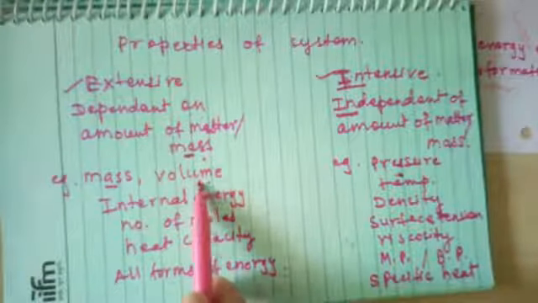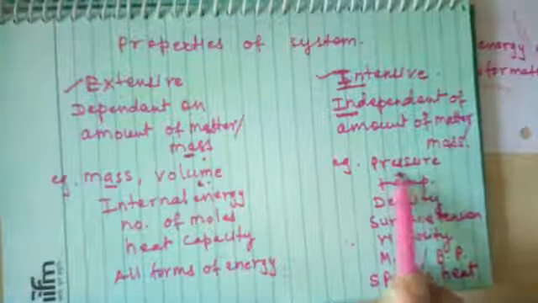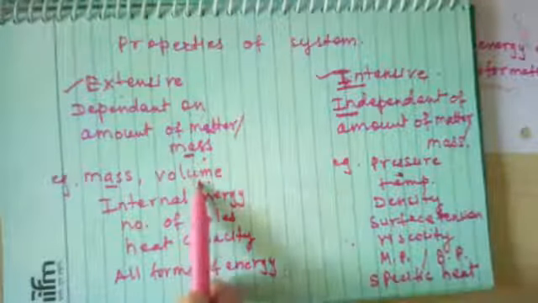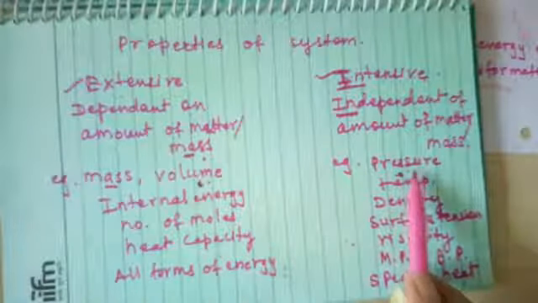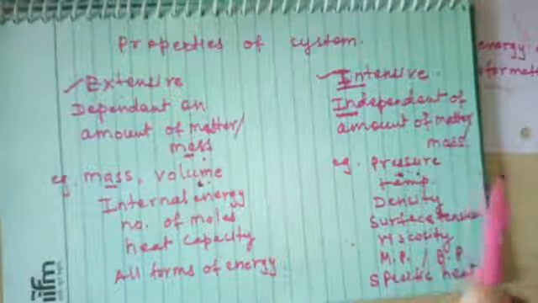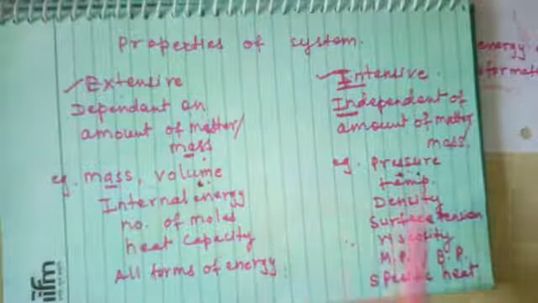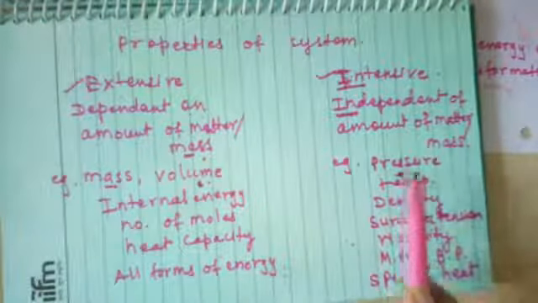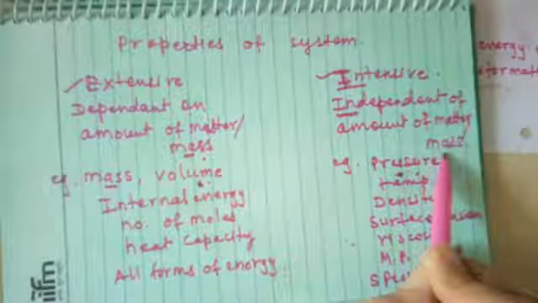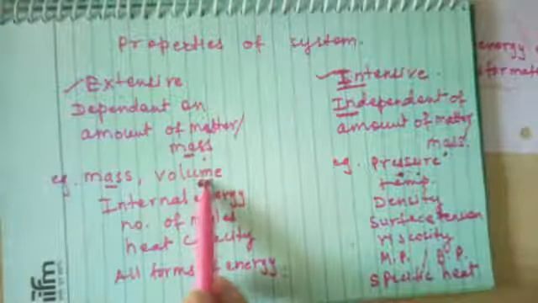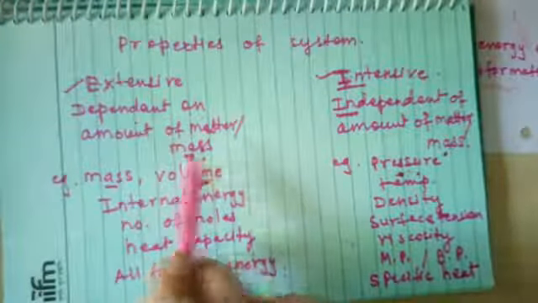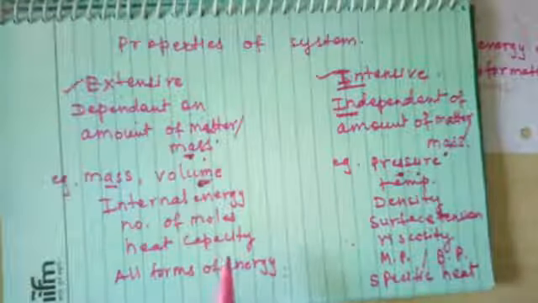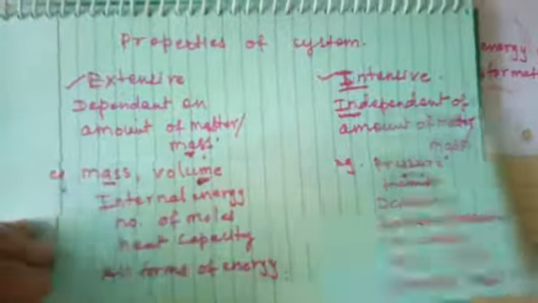Whether the volume is 1 liter, you can apply the same pressure of 1 atmosphere. If the volume is 2 liters, it can be compressed by the same amount of pressure to some extent. So pressure is independent of the amount of matter, of the mass of the system, but volume will go on changing because it is dependent on the mass or the amount of matter present here. In very simple words, I can add some more to this concept.